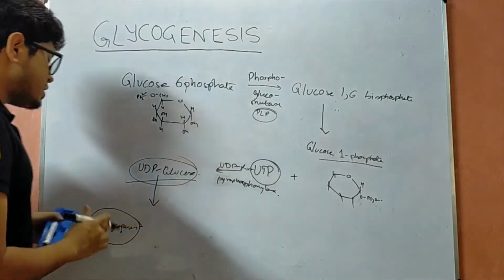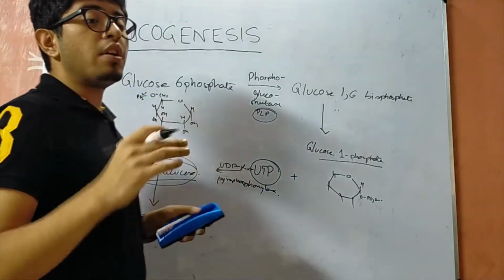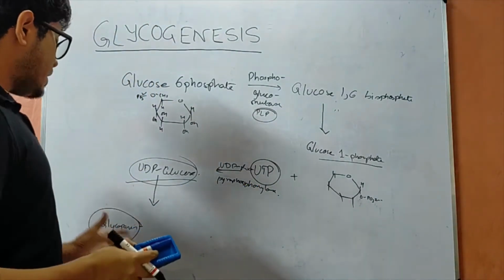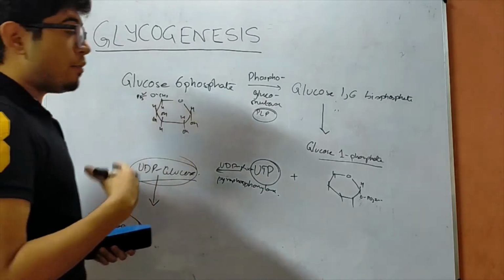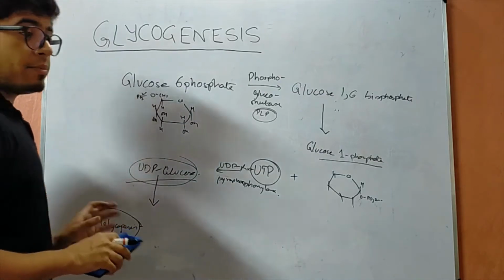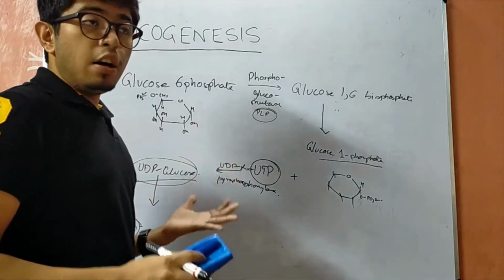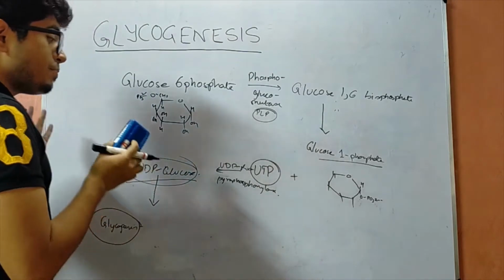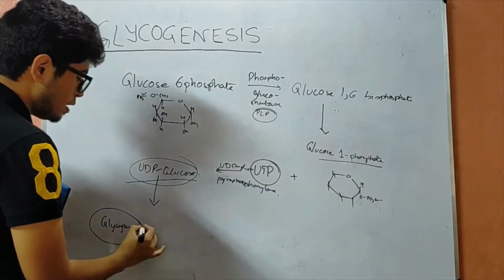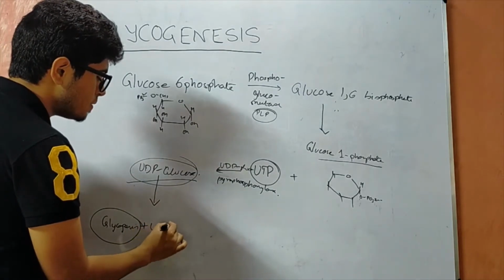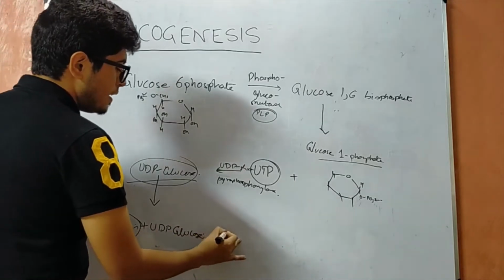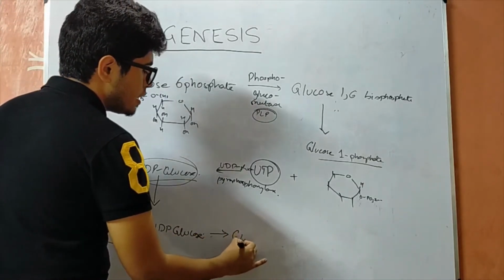to form an initiator polysaccharide chain having 4 glucose molecules bound together by alpha 1,4 linkages, which is required as a primer for the synthesis of the glycogen molecule. So this glycogenin primer, along with the 4-glucose chain, reacts with UDP glucose to finally give the glycogen molecule.